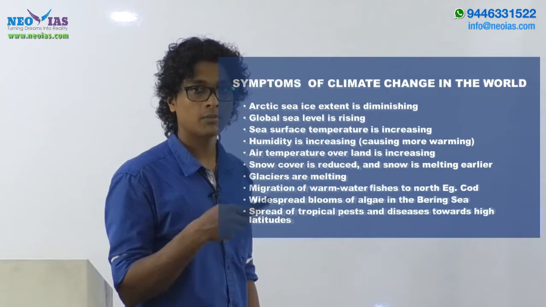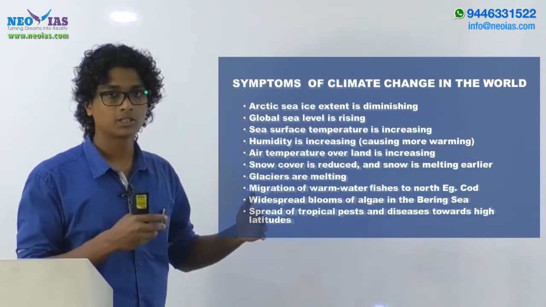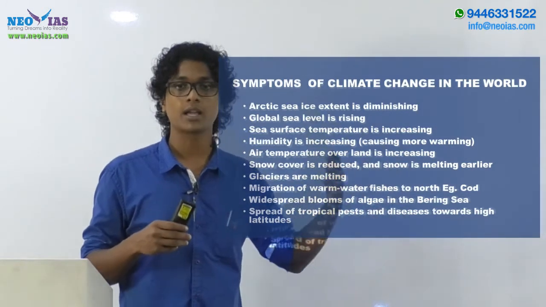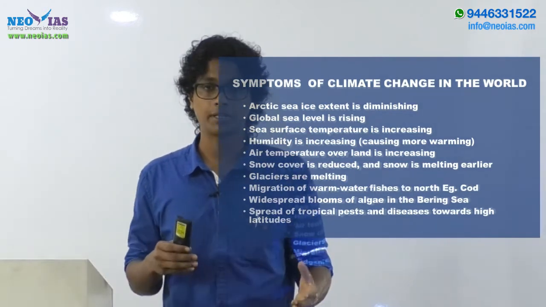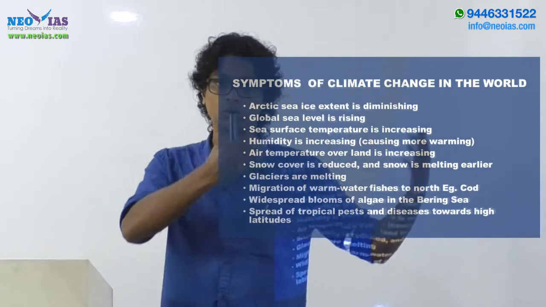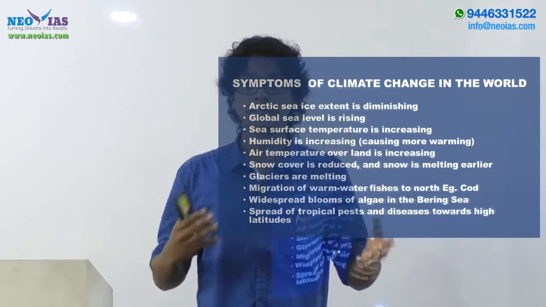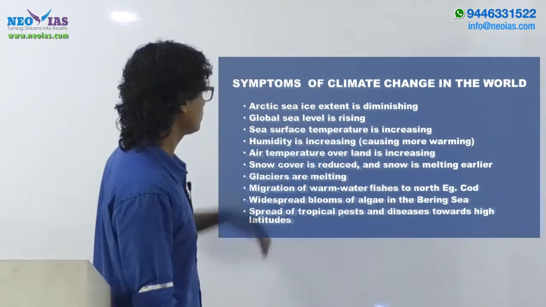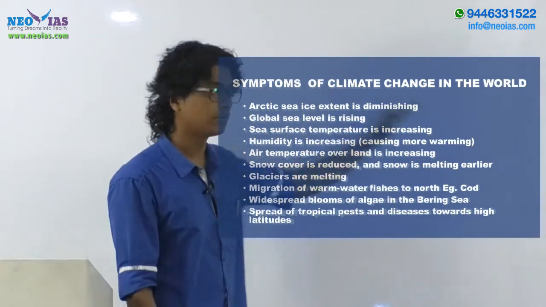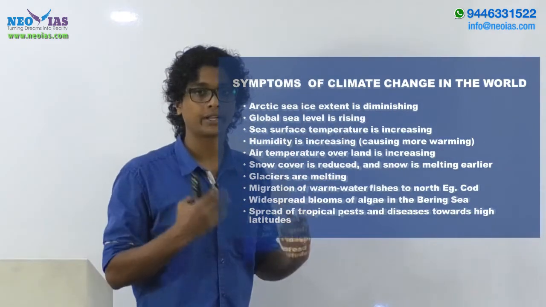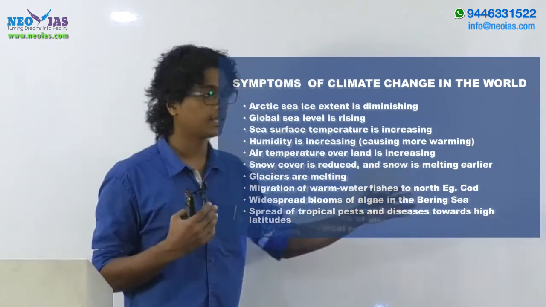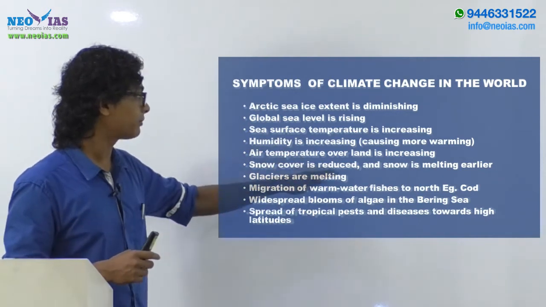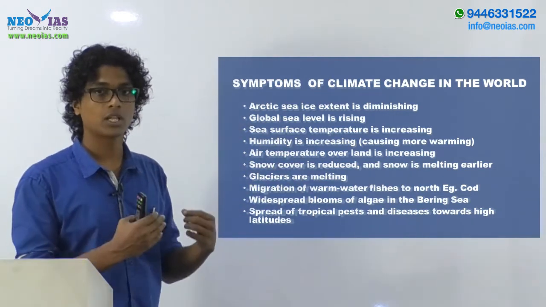Now, coming directly to the symptoms part. These symptoms have been validated by the IPCC, the Intergovernmental Panel on Climate Change. If we say that all these symptoms have been validated by the IPCC, that gives authority and authenticity to the points you are making. First, the Arctic sea ice extent is diminishing. We are seeing record high temperatures in the Arctic regions, resulting in the diminishing of Arctic sea ice. Global sea level is rising, and sea surface temperature as well as the air temperature over the oceans are increasing.